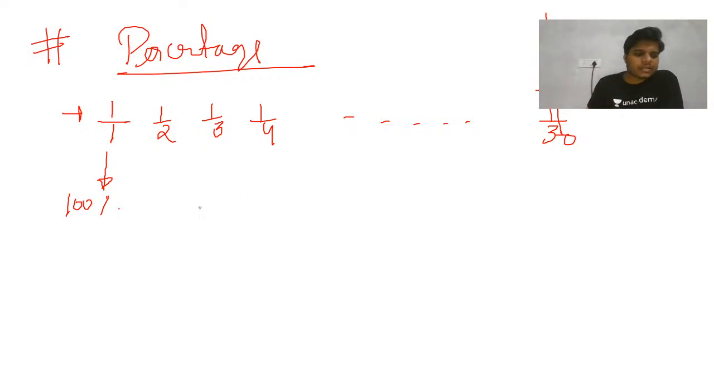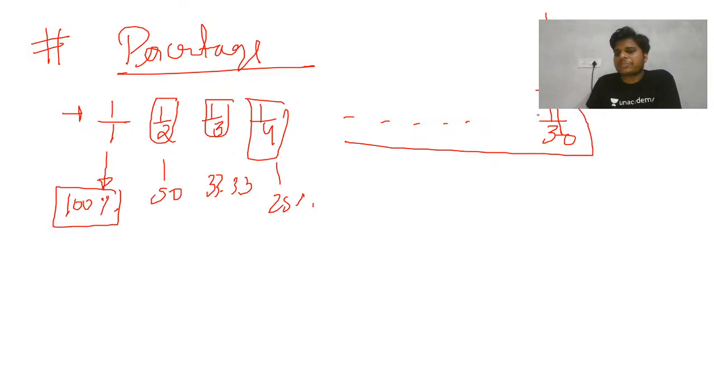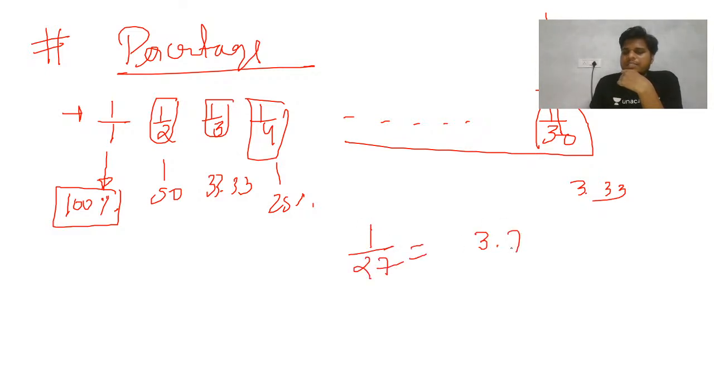So we are starting percentage. 1 by 1 is 100%, and 1 by 2 is 50%, and 1 by 3 is 33.33%, and 1 by 4 is 25%, fine. In a similar way you have to remember all of these up to 1 by 30. So 1 by 30 will be 3.33%. Okay, 1 by 27 is 3.7%.